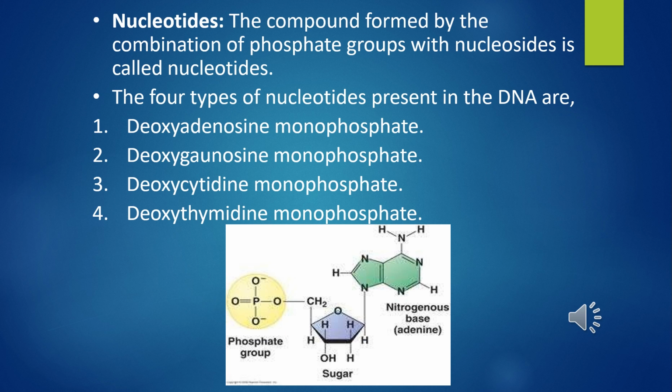The 4 types of nucleotides present in DNA are deoxyadenosine monophosphate, deoxyguanosine monophosphate, deoxycytidine monophosphate, and deoxythymidine monophosphate. You can see in the diagram deoxyadenosine monophosphate: one phosphate group is attached at the 5th position and the nitrogenous base adenine is attached at the 1st position. So these are nucleotides.